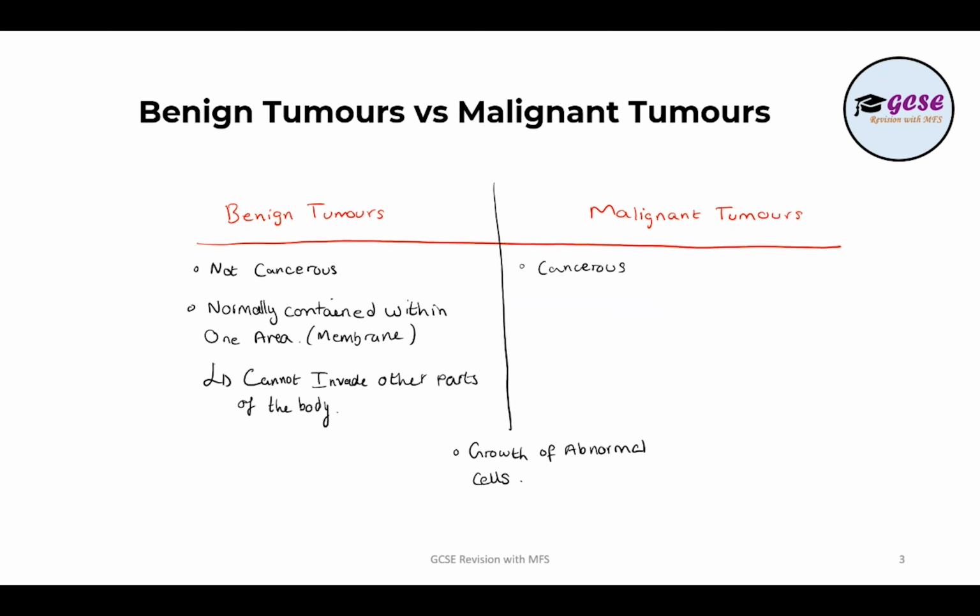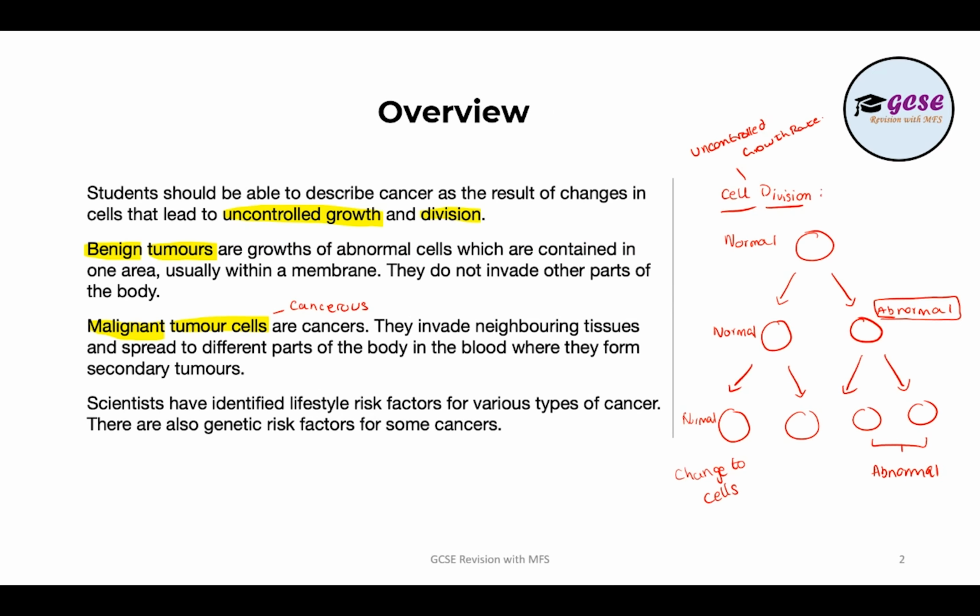Now malignant tumors, there's a bit more you need to know. These invade neighboring tissues and spread to other body parts. And then over there, they can form secondary tumors. Now, this will carry on, and then the cancer will at one point take over the whole body. You will have abnormal cells over the whole body, organs not functioning as they should, and it can be fatal. So this is the cancer which is dangerous, and it can be fatal.